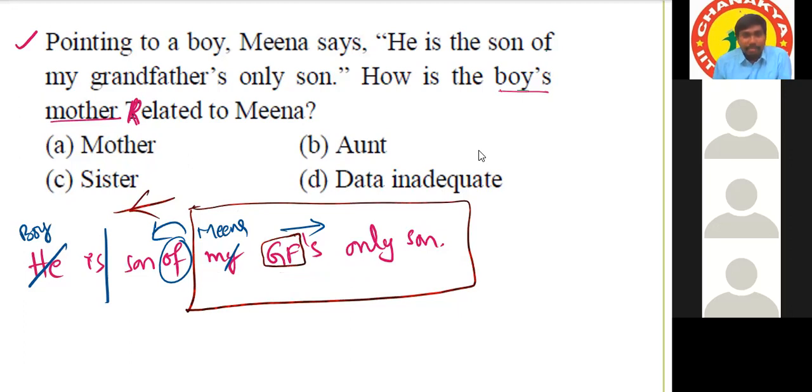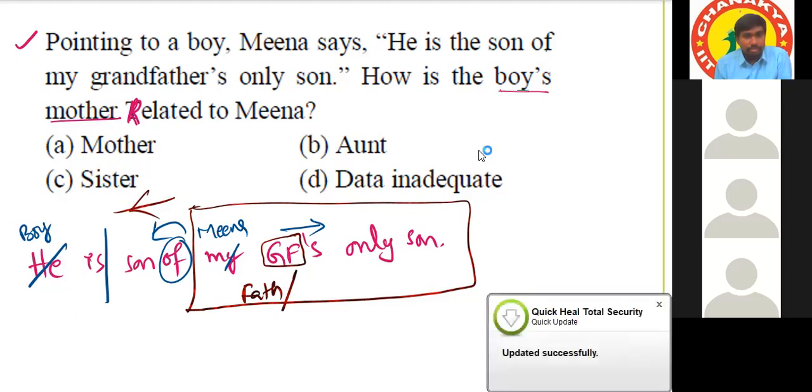So if it is a paternal grandfather, as you said, it is father only. This is a possibility. Yes or no? What if it is a mother's grandfather, sorry, maternal grandfather? Then the maternal grandfather's only son is the brother of mother, uncle. Mother's brother, nothing but uncle, maternal uncle.